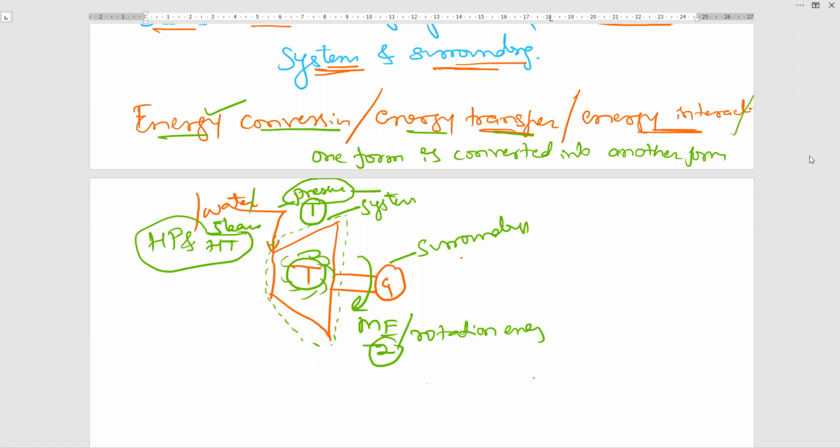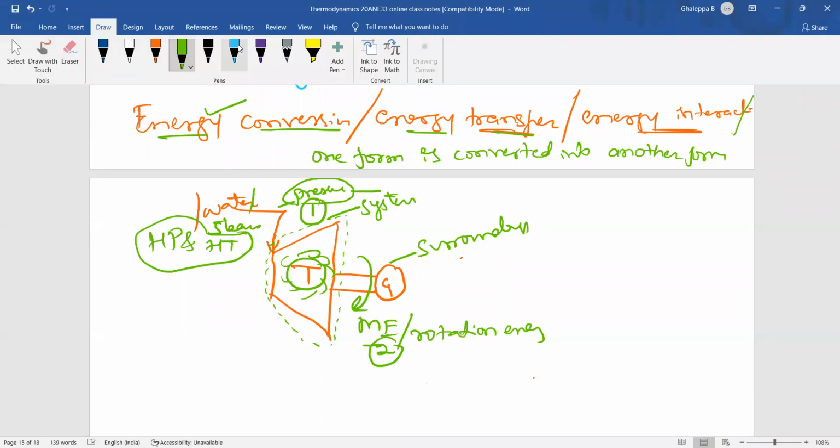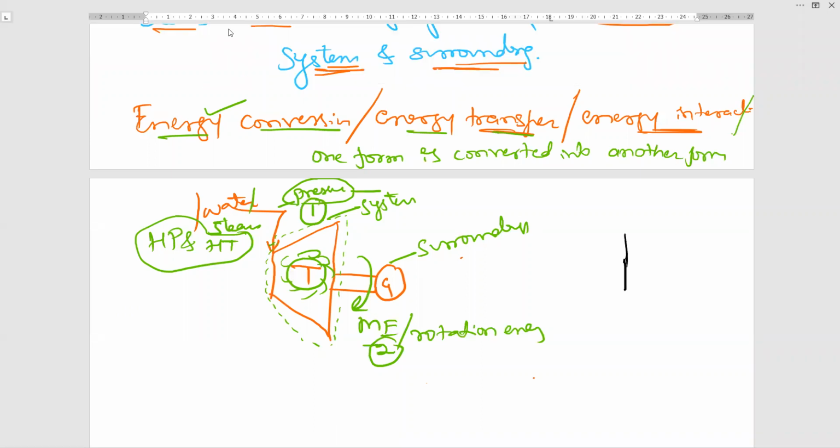Okay. You give me any examples of where energy conversions will be there? Any other example, mechanical engineering components? Yes, sir. For example, I will tell you, this is one more compressor. Okay. This is compressor. So compressor, we are supplying always mechanical energy. We will be supplying mechanical energy. And here I will be supplying air.